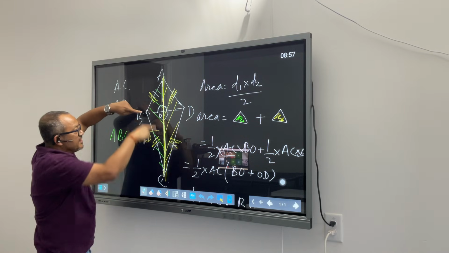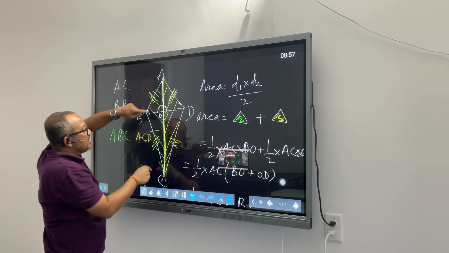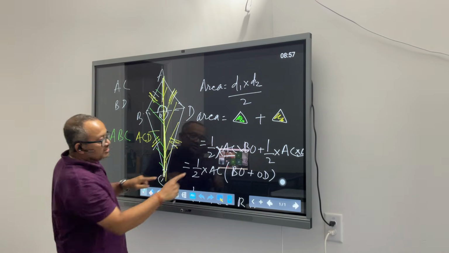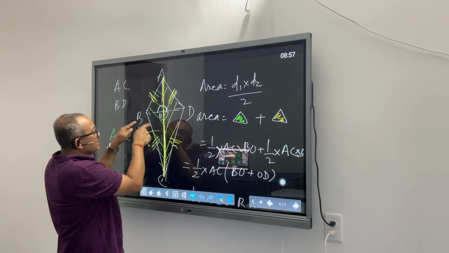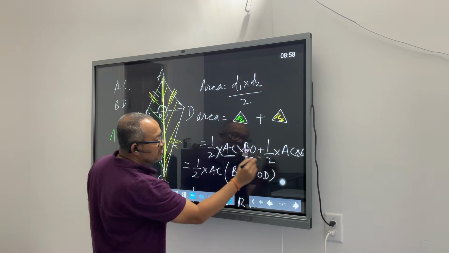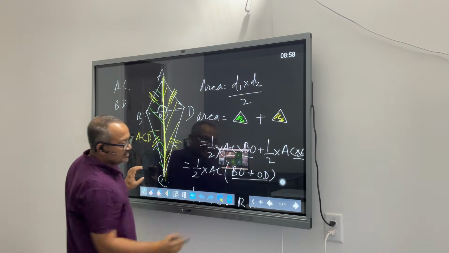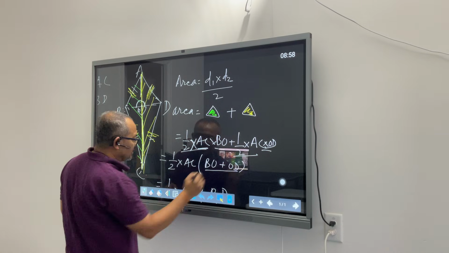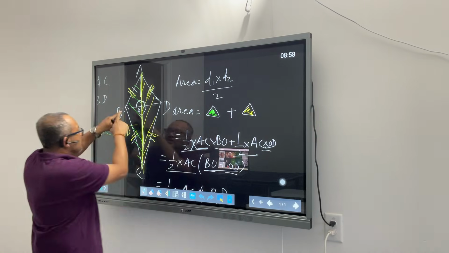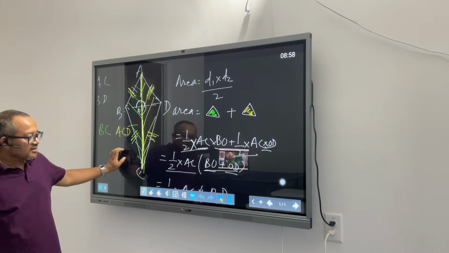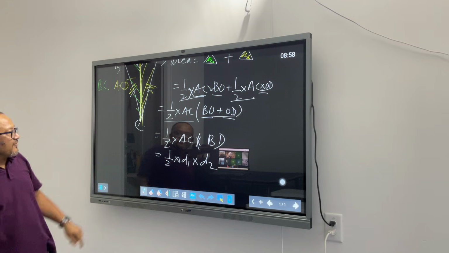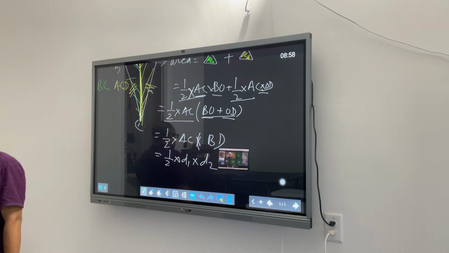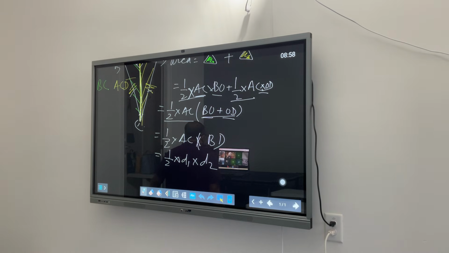So, what is the area of the green triangle? Half into base times height. What is the area of this triangle? Half into base, which is AC again, times height. So, half into AC into this height, half into AC into this height. These are the two heights for the two triangles. Half into AC is common in both of them, so I took it out: BO plus OD. BO plus OD became BD, which is the second diagonal. So from that we found that the area of this rhombus, by adding these two, became half into D1 into D2. Is that sounding convincing or confusing?